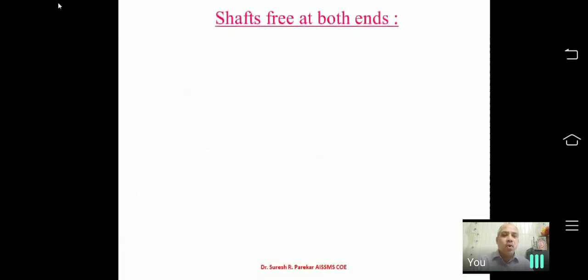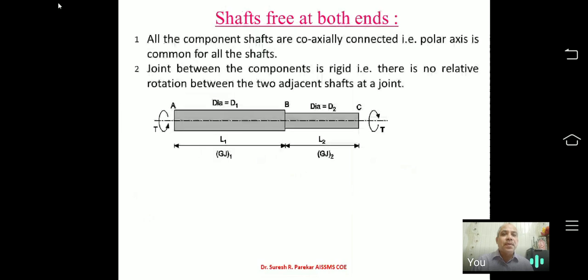Now if we go to shafts free at both ends, how will we find the total rotation of one with respect to the other?